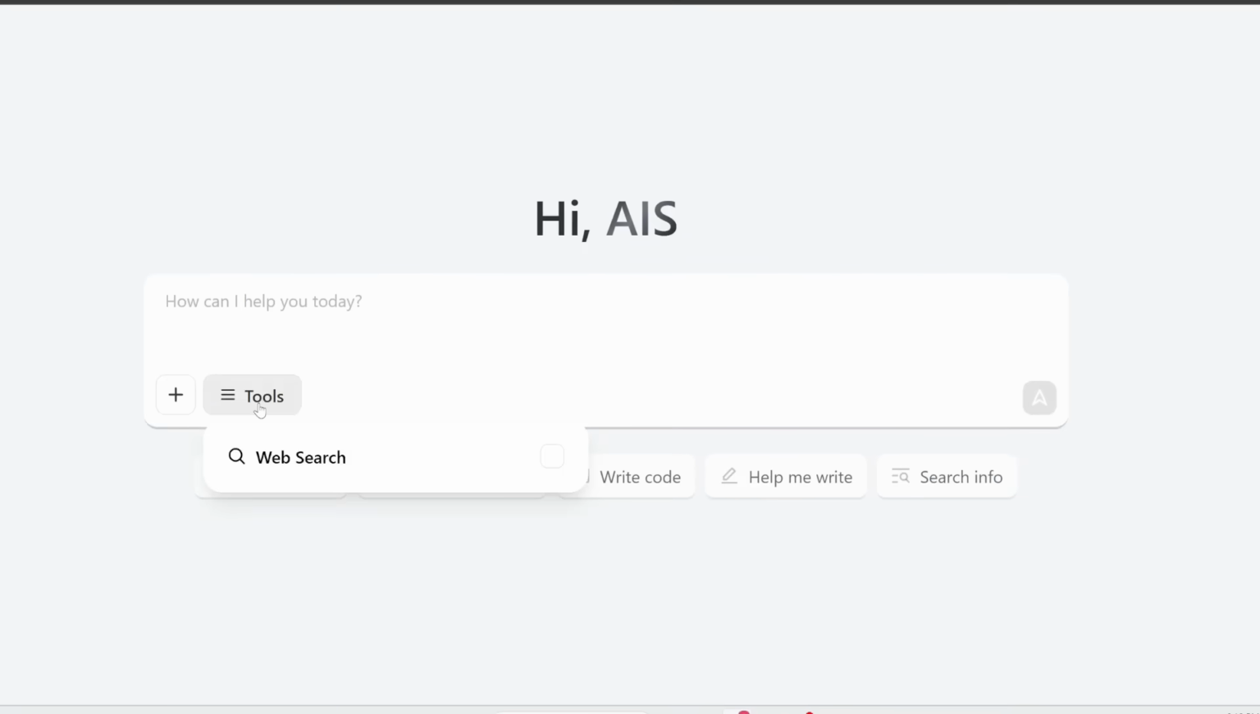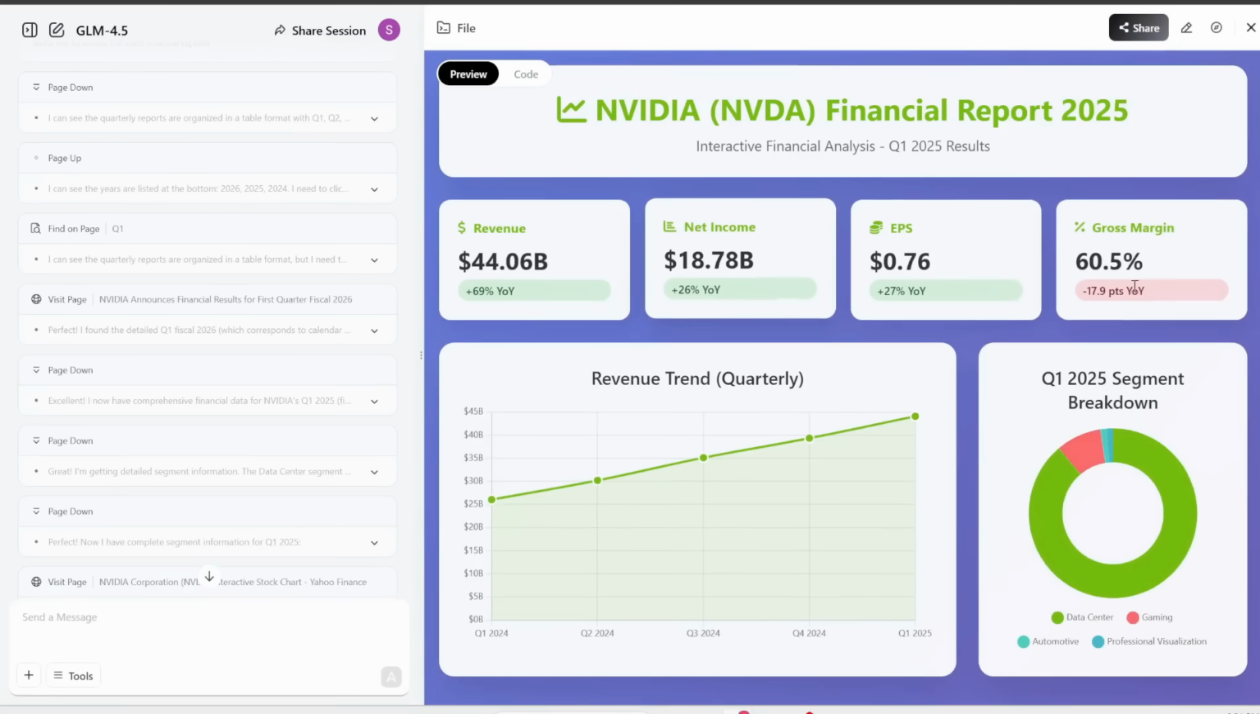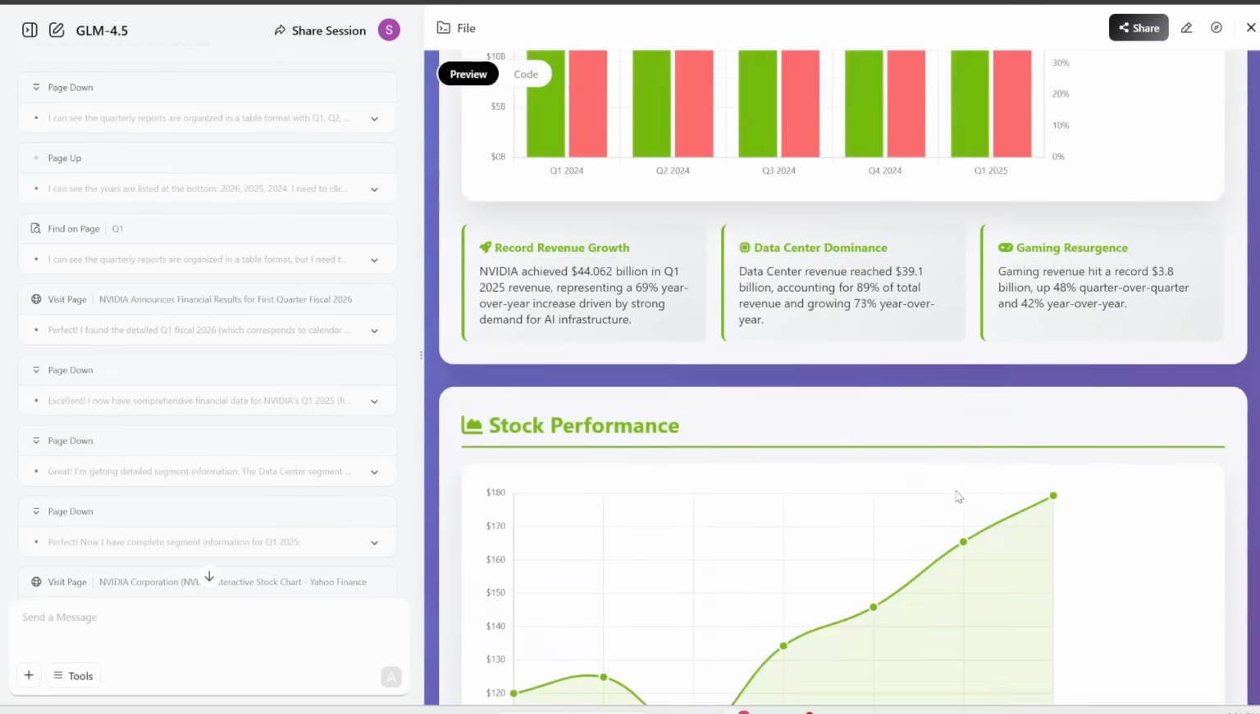It also has web search, so you can turn this on to fetch the latest information from the internet. For example, let's get it to create a financial report on Nvidia, and here is our result. Everything is accurate and everything looks beautiful.